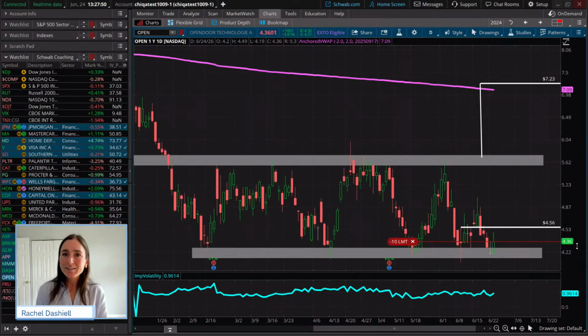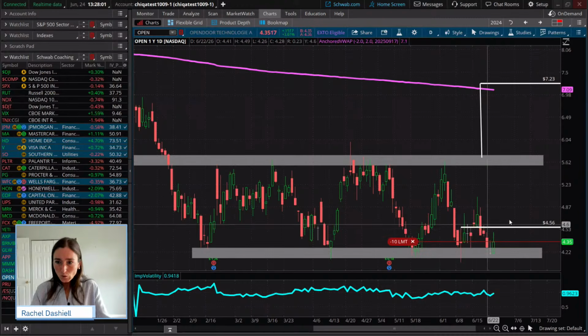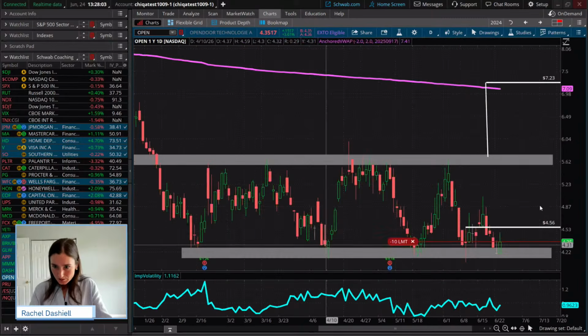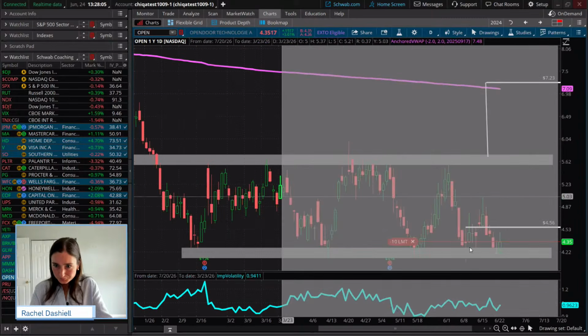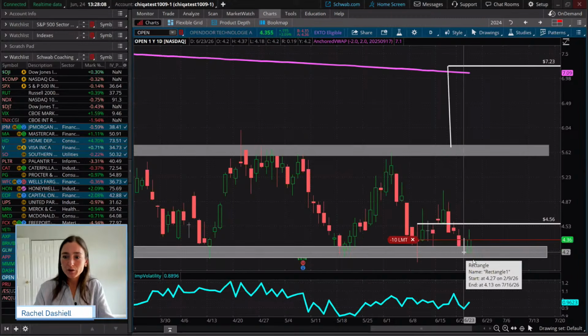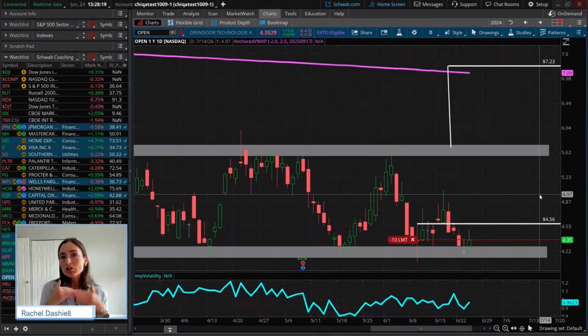So those of you that are not in the trade in your paper money account that may be looking to place possibly a new trade, I want you guys to keep an eye on what's happening today with the price action. We had our low day. I'm going to zoom in a little bit further so you guys can see it. We had our low day, which was yesterday. You can see that doji was lower than the low of today. And that doji showing up at such a crucial level of support gives us a lot more context to this being a possible polarizing reversal level.